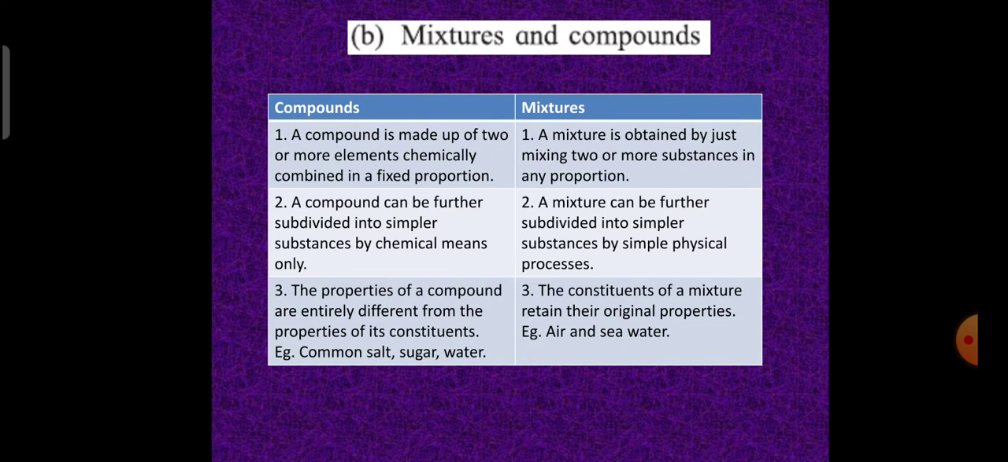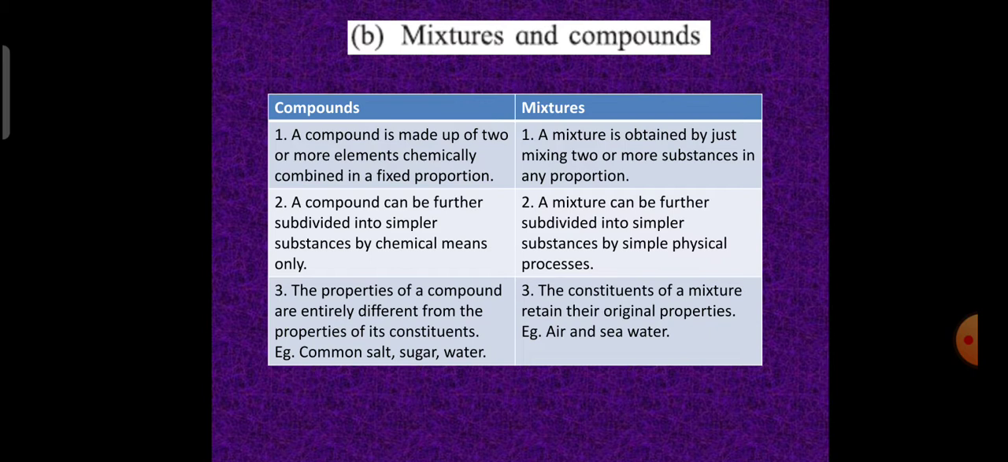Mixtures and compounds. A compound is made up of two or more elements which are chemically combined in a fixed proportion. A mixture is obtained by mixing two or more substances in any proportion. A compound can be further subdivided into simpler substances by chemical means only. A mixture can be subdivided into simpler substances by physical processes. The properties of a compound are entirely different from the properties of its constituents. The constituents of a mixture retain their original properties.